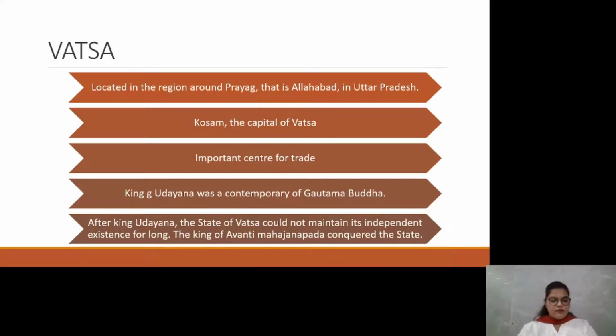After King Udayana, the state of Vatsa could not maintain its independent existence for a long time. The king of Avanti Mahajanapada conquered the state. So after King Udayana died or ended his reign, the Vatsa Mahajanapada was not able to maintain its independence. Therefore, the king of Avanti Mahajanapada took over that state.